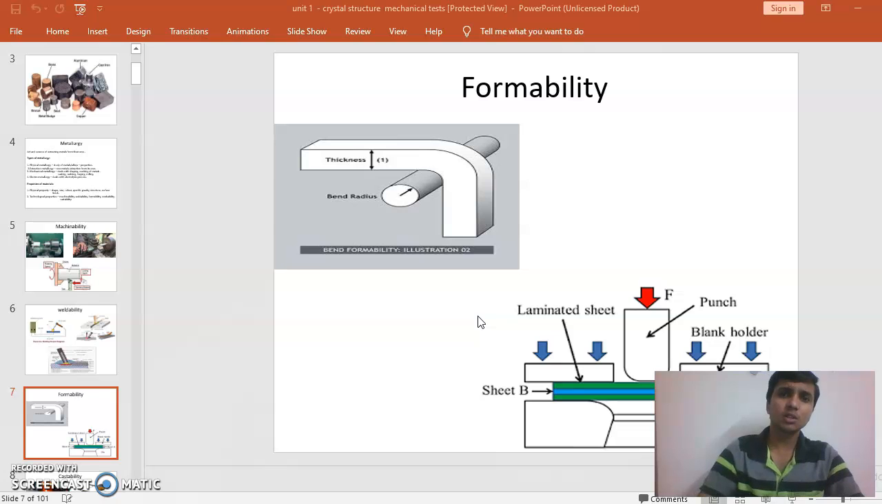And the other one is formability. Like we can look at this picture of the thickness and even the bent radius, the specimen, and the laminated stress. In this picture you can see even the forces here, and the punch, and a blank holder over here, and shear B and shear A is acting on that. So shear B is acting on this side for the formability, and we can look in this picture.